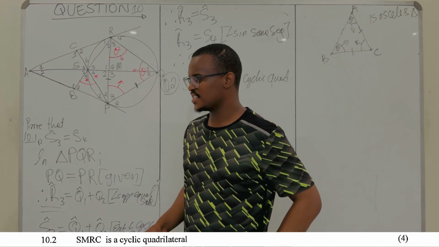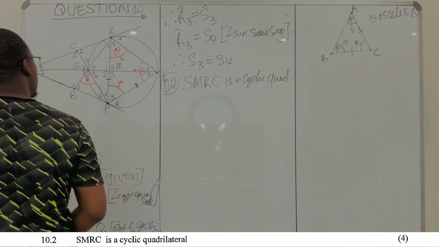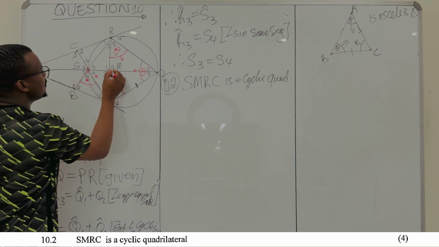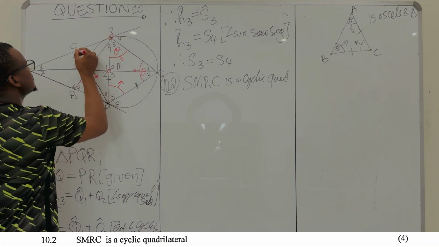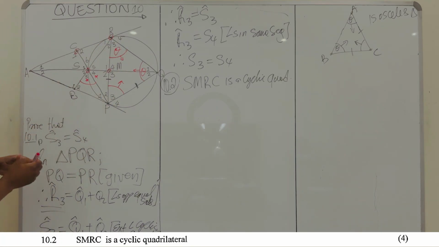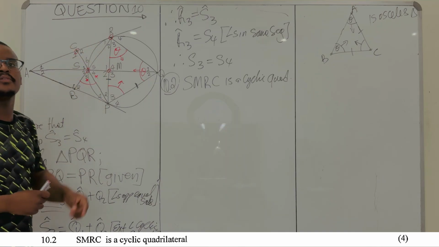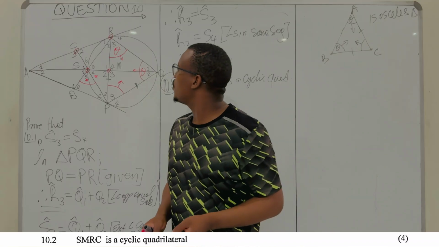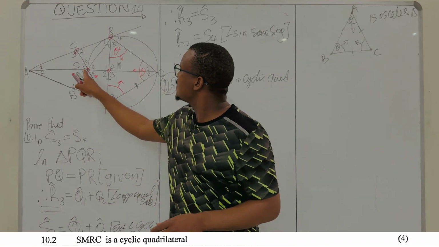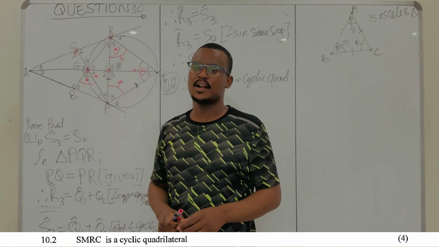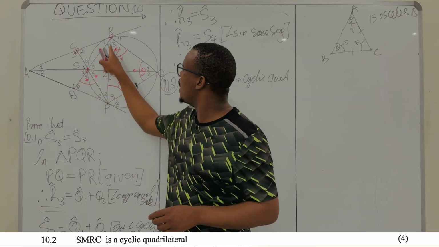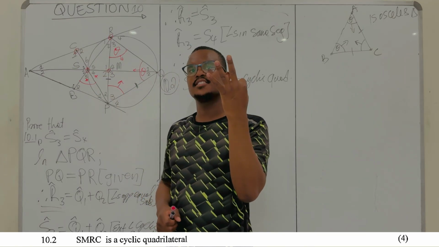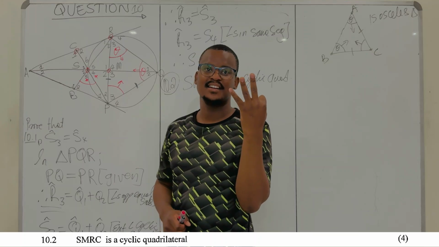So where is SMRC? Let's go and identify it first. S, where is S? There is S here. M here. R, there's R. C, there's C over there. So they want us to prove that these 4 points, SMRC, form a cyclic quadrilateral. I've said 3 ways of proving that something is cyclic.